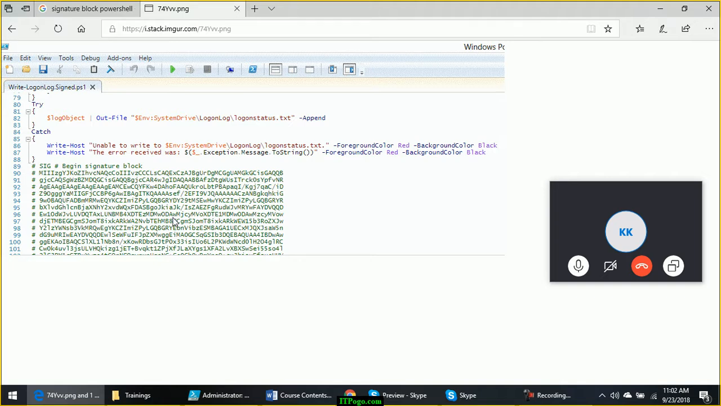Why is it important? Because this encrypted version should always match the original source code. Suppose if I add one extra character here in the source code, this will not match with the original source code. The signature block's encrypted version will not match with the original source code which was there when this script was digitally signed.